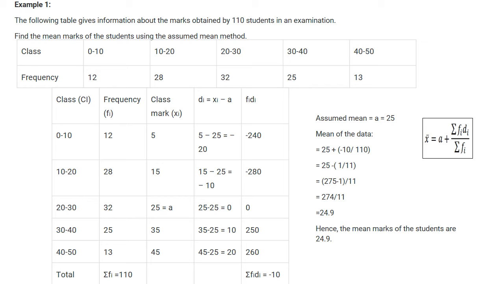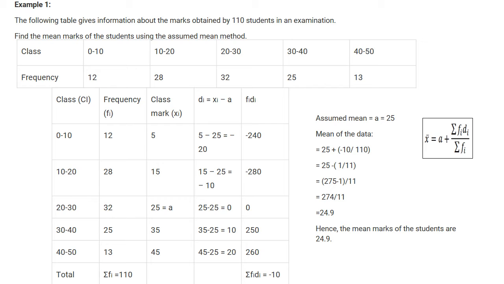In this slide, one example is given: how to find the mean by the assumed mean method. The following table gives information about the marks obtained by 110 students in an examination. Find the mean of marks of the students using the assumed mean method. So the class values are 0 to 10, 10 to 20. What is 0 to 10? The number of students who scored 0 to 10 marks is 12. So 12 is the frequency. In the same way, for 10 to 20, the number of students is 28.